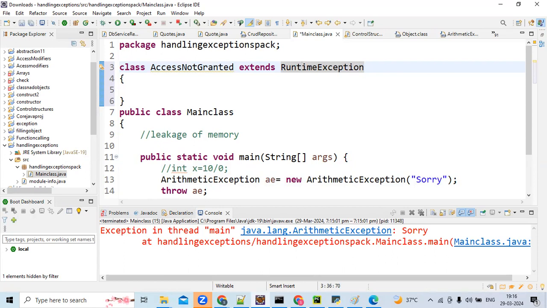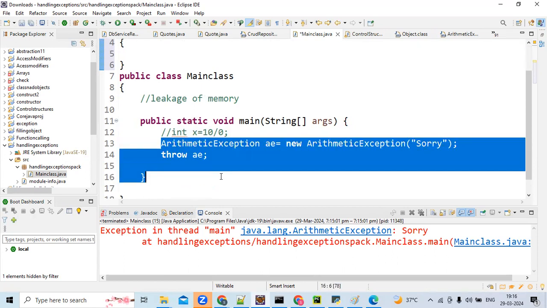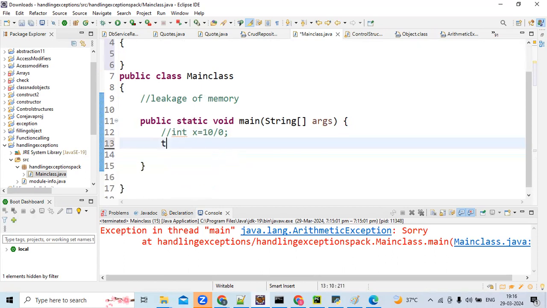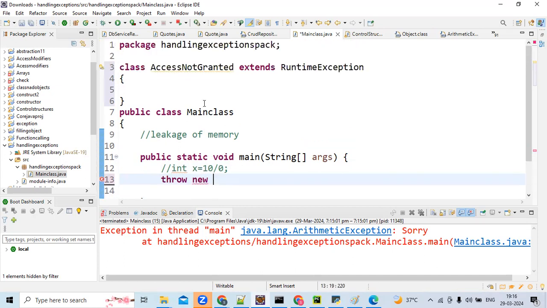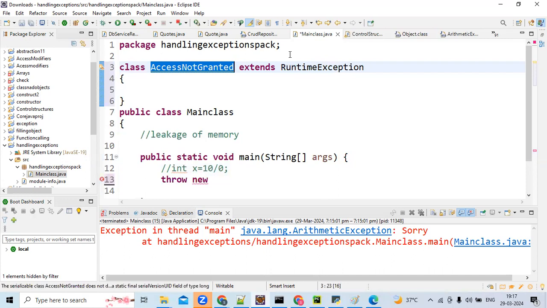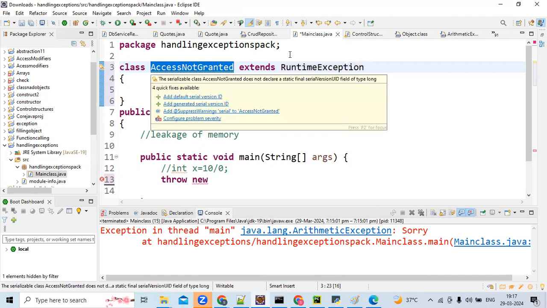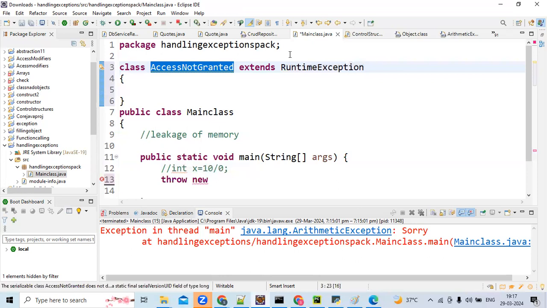See here, this is AccessNotGranted. Now I will throw that AccessNotGranted exception. See how I will throw new, and copy the class name. This AccessNotGranted also comes under RuntimeException. Suman, is RuntimeException checked or unchecked? Runtime is unchecked. Then AccessNotGranted is also unchecked. Please keep that point in mind.